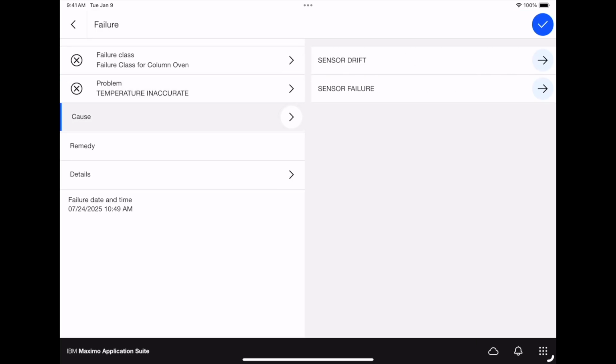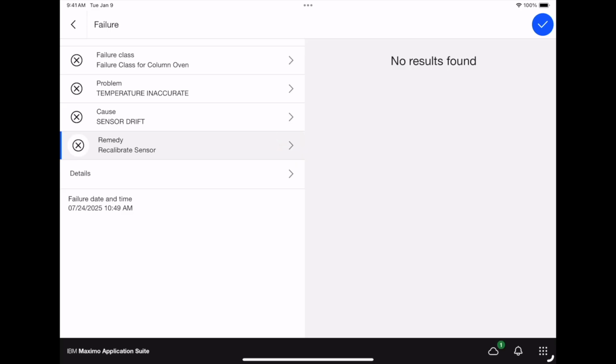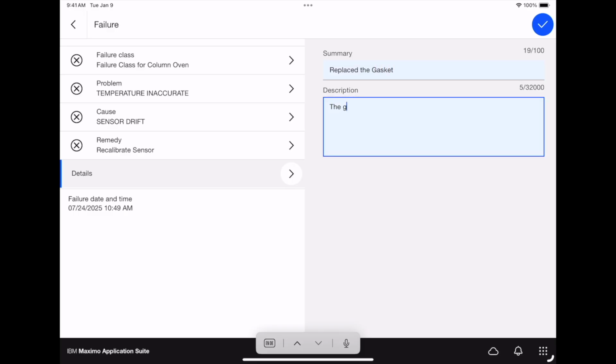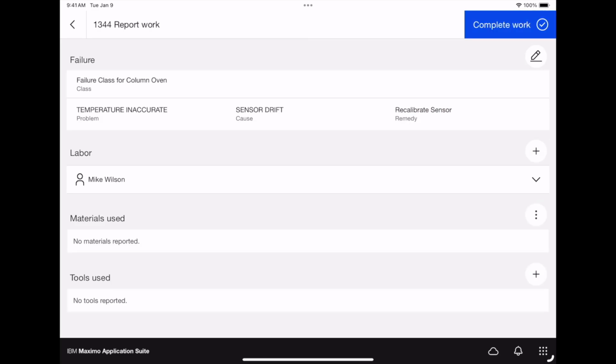The temperature wasn't accurate. There was a sensor drift. He had to recalibrate the sensor. And then finally, for here, he'll have to say that he replaced the gasket. The gasket showed brittleness and had a little tear. Those details will be saved amongst the work order.